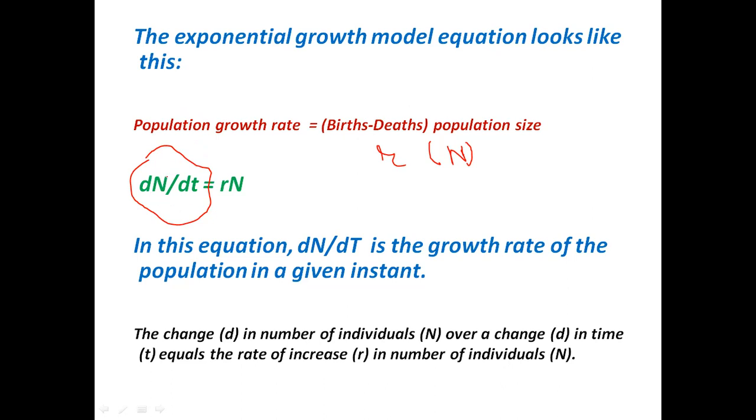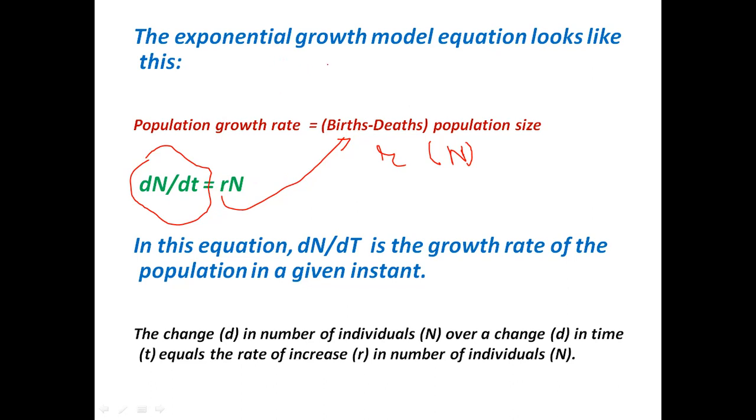As I told you, N is the population size, or the number of individuals. So dN/dt equals r times N. r is births minus deaths, the rate of increase, and N is the population size.